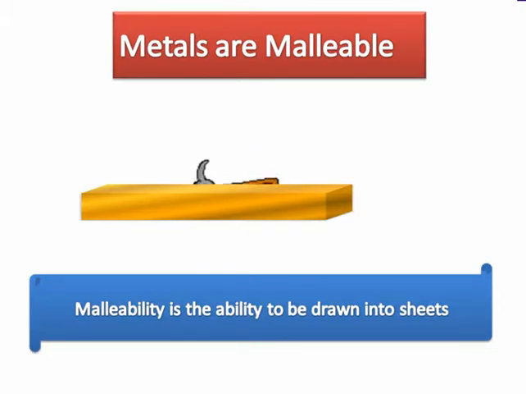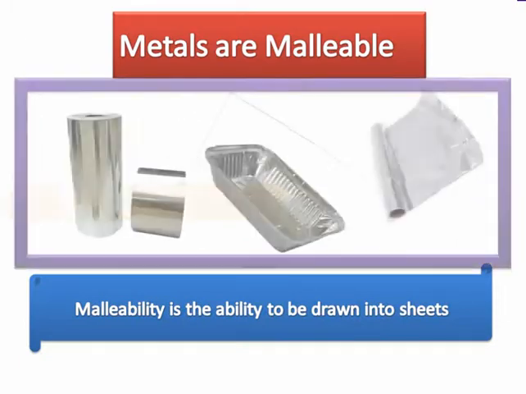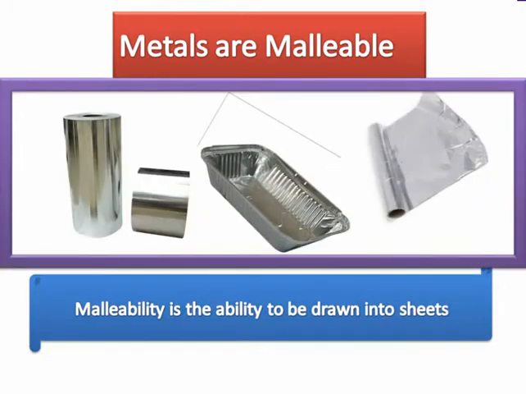This is a very important characteristic of metals. You must have used aluminium foil to keep your food warm. Aluminium foil is possible only because metals are malleable. You see, when you keep on hitting a block of aluminium for a long time, aluminium becomes so thin that it almost becomes like a foil. And this foil is what we use to keep our food warm. So this is an important property.